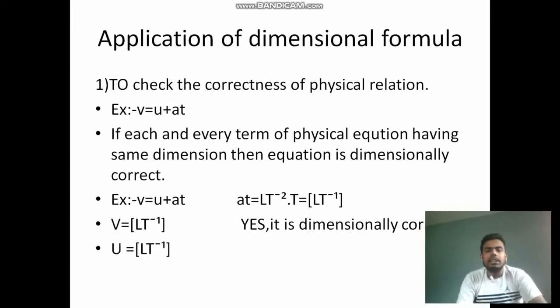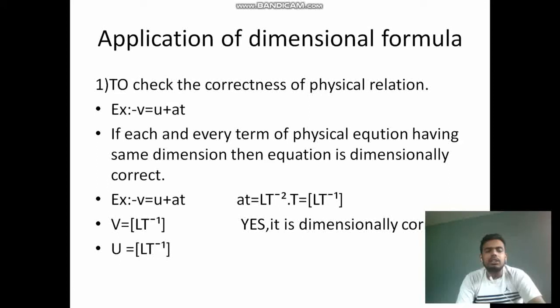Here each and every term of a physical equation has the same dimensions. If the dimensions of each term in the equation are the same, then the formula is dimensionally correct. For example, V is equal to U plus AT.